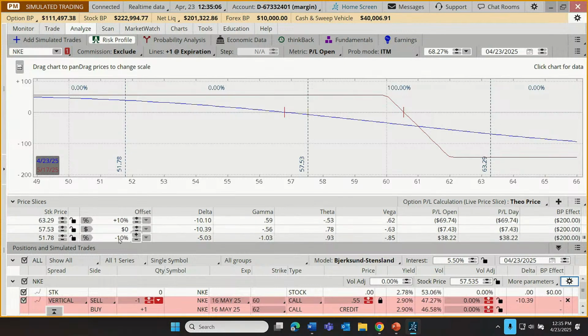57.53 doesn't go up, it doesn't go down. Well, these are the current Greeks: current delta, gamma, theta, vega. We can also see the stock's a little bit underwater, which shows us our profit or loss for the day. It's showing us our buying power effect for the trade.